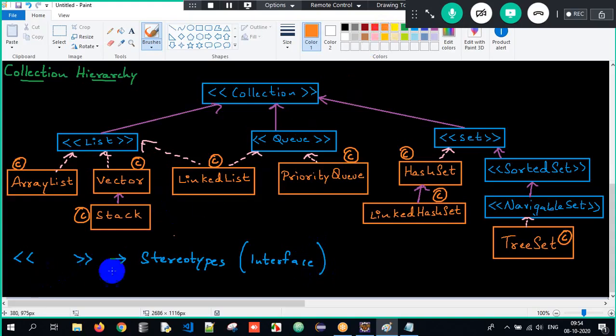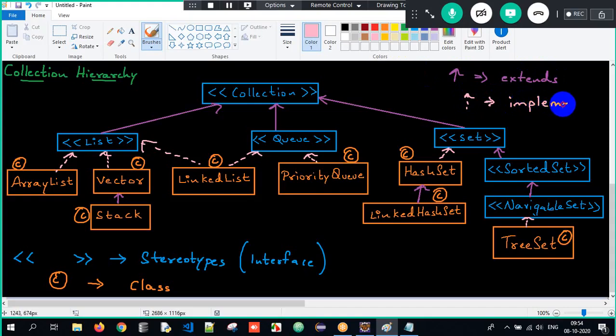And this C, we call it a class here. A normal arrow mark, we call it extends here. And the dotted arrow mark, we call it implements. So this is what we are supposed to understand. And even this collection will extend one more interface, and that interface is called iterable. So this is the collection hierarchy which you are supposed to remember no matter what.